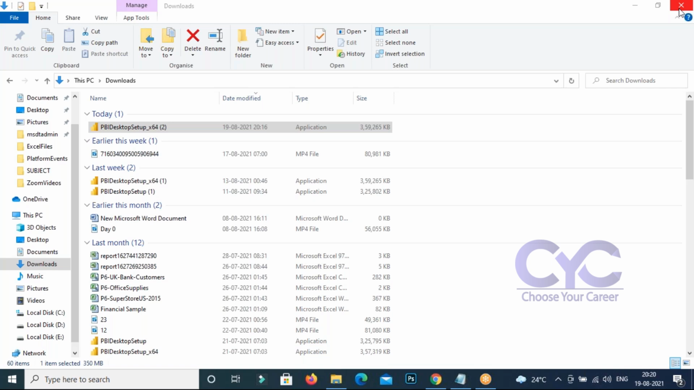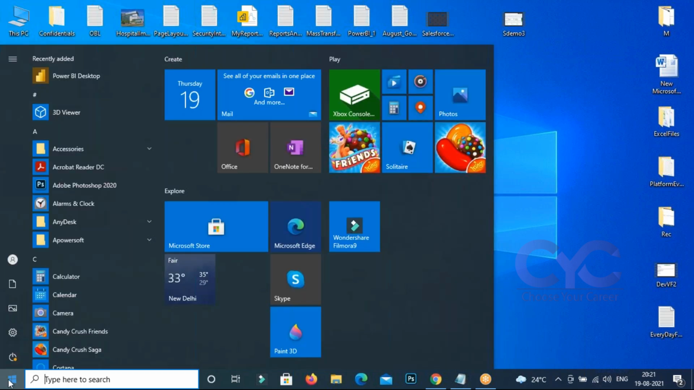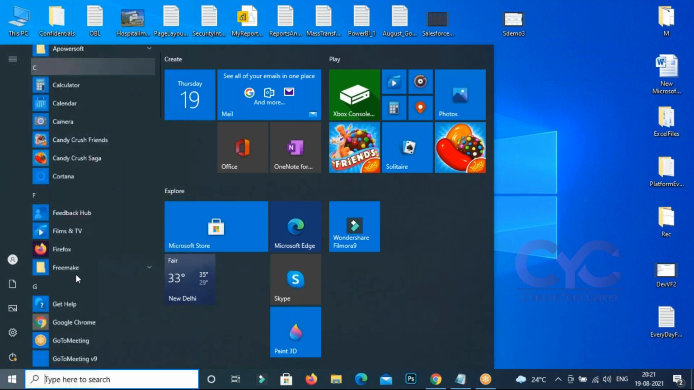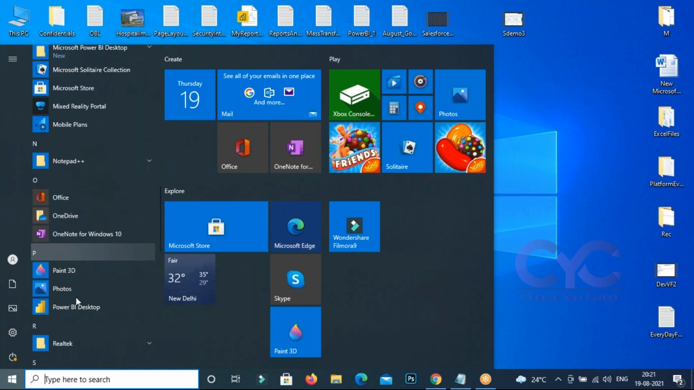Okay, that's good. Once it is installed, you find the menu button. Just click next, finish. Those are the only two things you need to do. Go to the menu button and you can find Power BI installed here. Look at that, Power BI is installed. You can find it like this, or you can search here also.